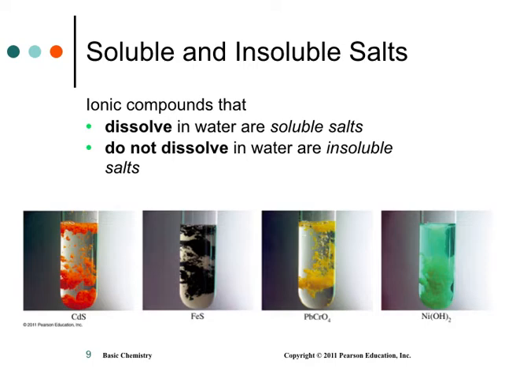Soluble and insoluble salts. This is one of the coolest of the labs that we're going to do this year, in terms of just dropping stuff in and seeing if it's insoluble. If it's insoluble, it forms a solid, and the solid precipitates, or falls out of the solution, and falls to the bottom of the test tube. If it's soluble, nothing happens. It's very boring. All the soluble stuff is as boring as can be, because you have one colorless liquid, you pour it in another colorless liquid, and nothing happens.